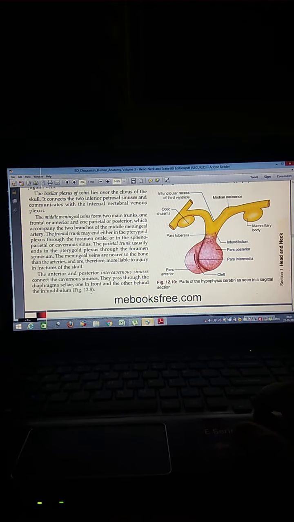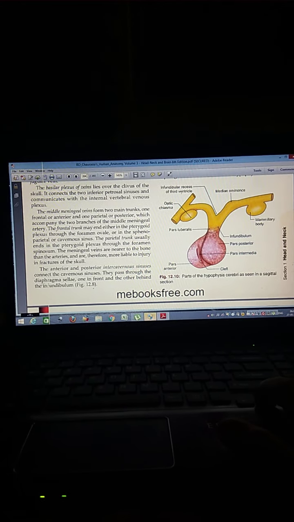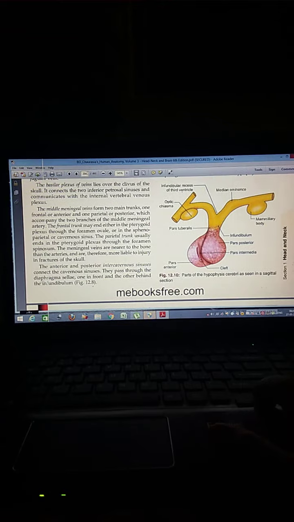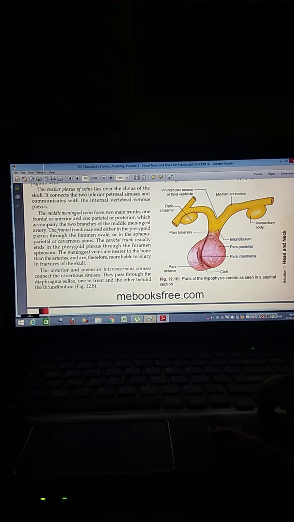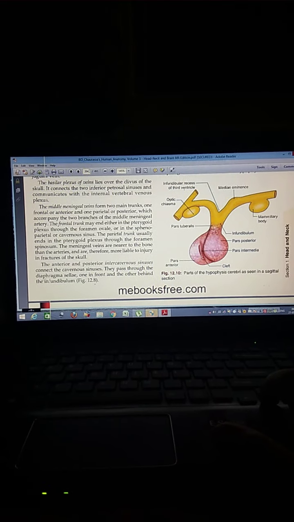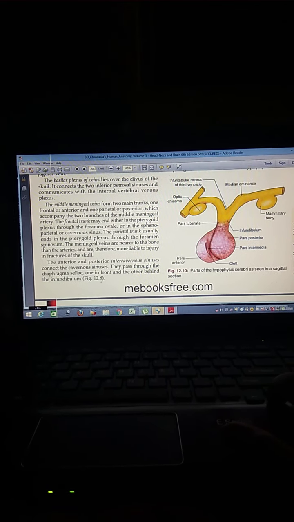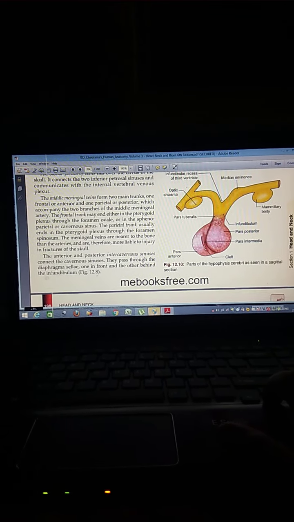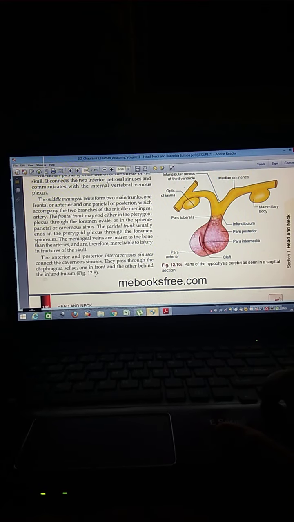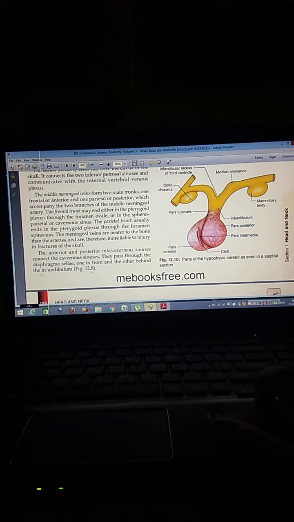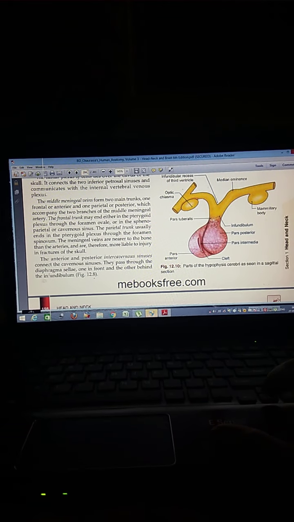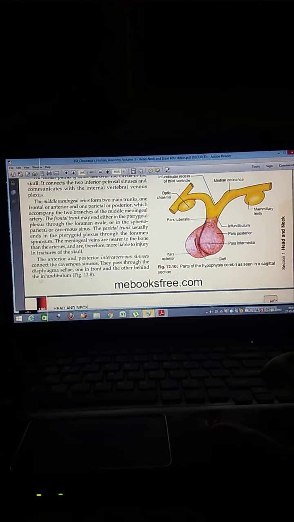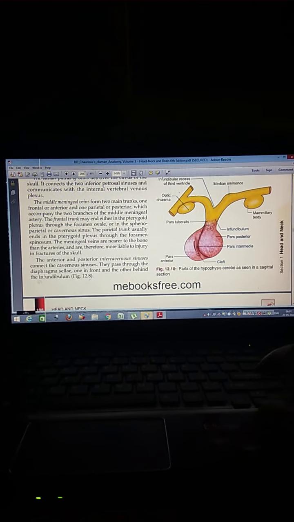The middle meningeal veins form two trunks, the frontal and the parietal, and the frontal trunk usually ends in the pterygoid plexus through the foramen spinosum. The anterior and the posterior intercavernous sinuses connect the cavernous sinuses.